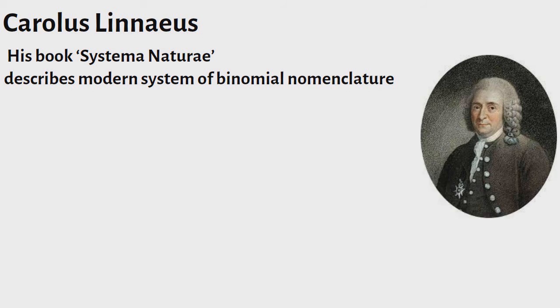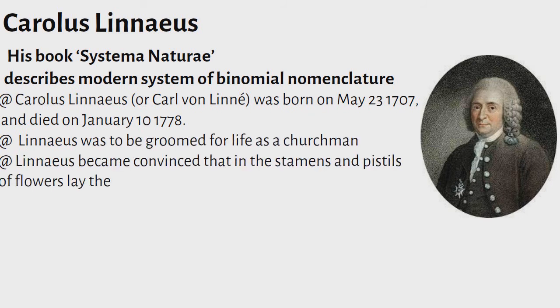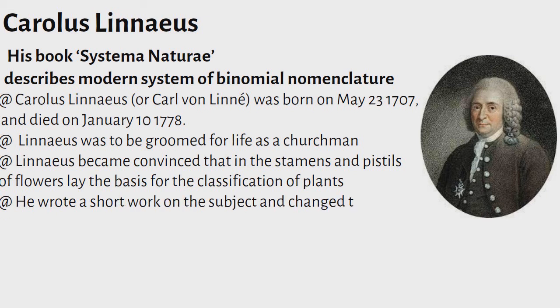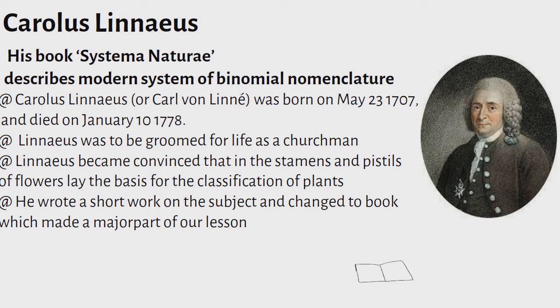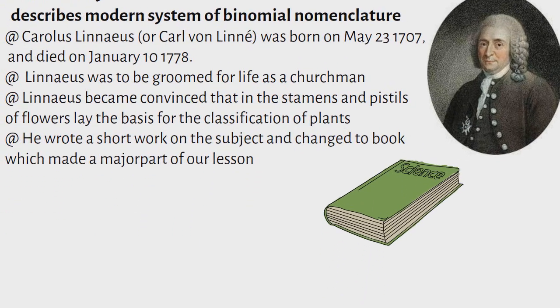Carolus Linnaeus, or Carl von Linné, was born on May 23, 1707, and died on January 10, 1778. Linnaeus was to be groomed for life as a churchman, which was their family's tradition over decades. He had a quiet interest in botany. Linnaeus came to know that the stamens and pistils of flowers lay the basis for the classification of plants. So he wrote a short note on that, which transformed into a book and made a big part of our lesson. Let's move on. Each name has two components: generic name and specific epithet or species name. He is the reason for your first lesson.